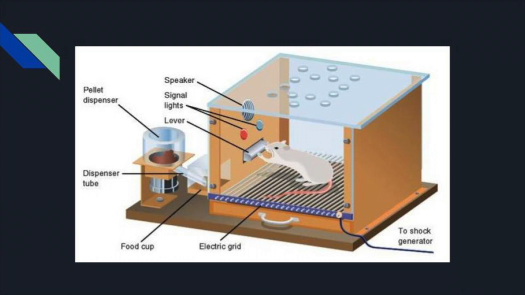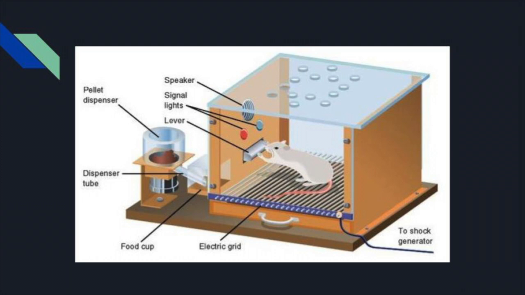Now suppose we change the mechanism so that when the mouse presses the lever, instead of receiving a food pellet, it is given an electrical shock to its paw. Very quickly, the mouse will stop pressing the lever. The electrical shock has acted as a punishment, which has had the effect of weakening the action of the mouse pressing the lever. This is punishment.